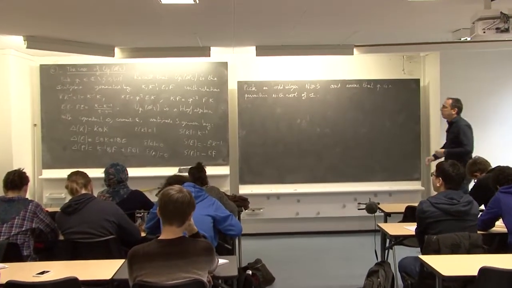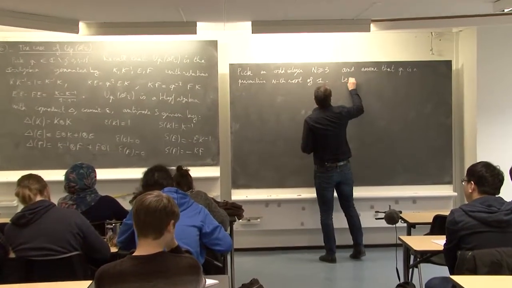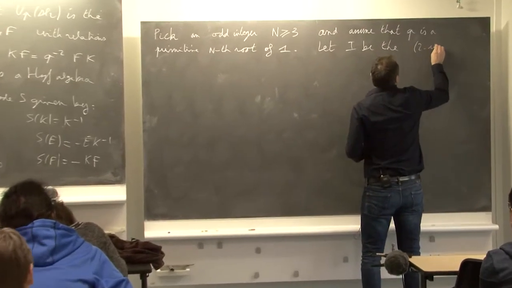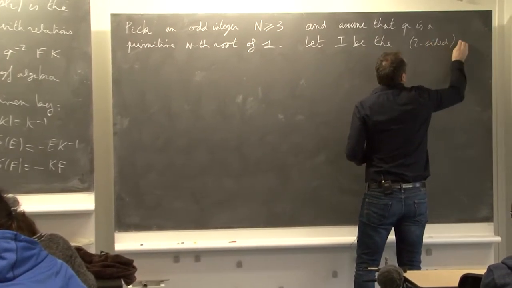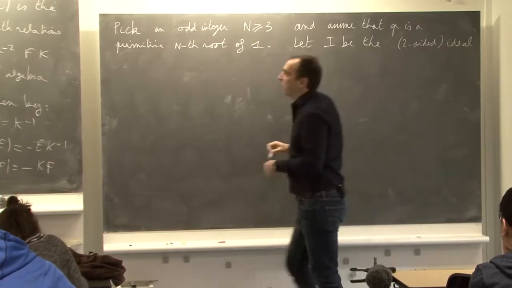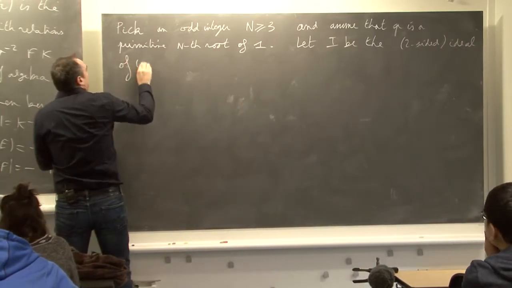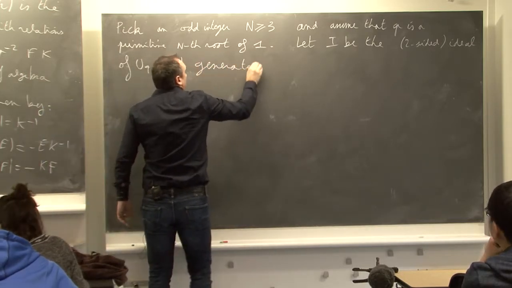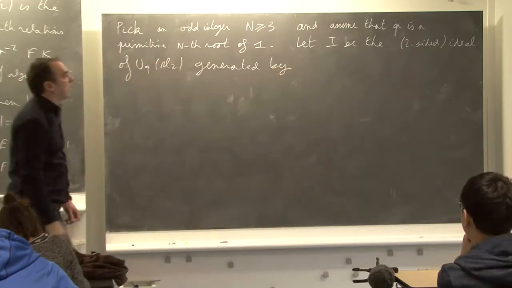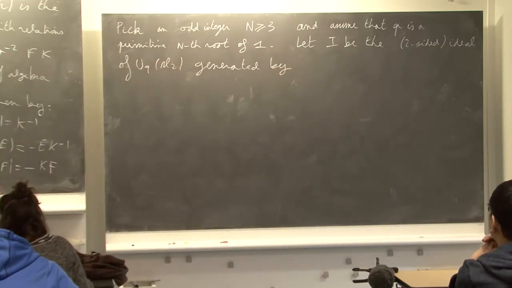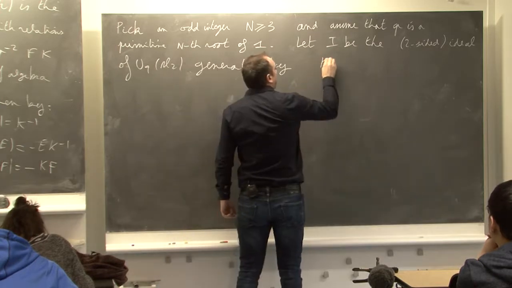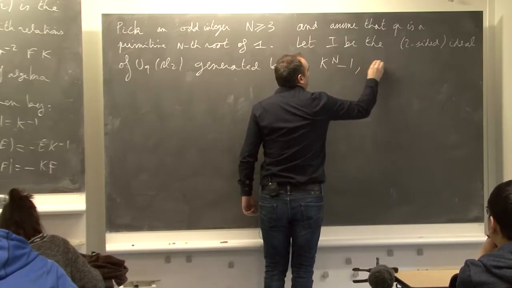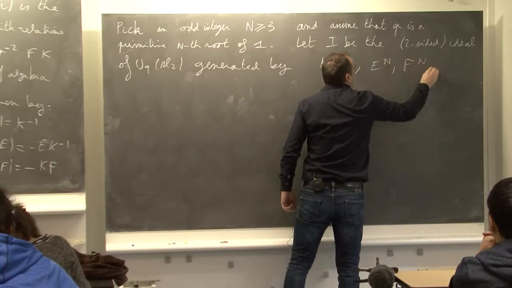And here we can define I, the two-sided ideal of U_q(sl2) generated by the following elements: K to the n minus 1, E^n, F^n.